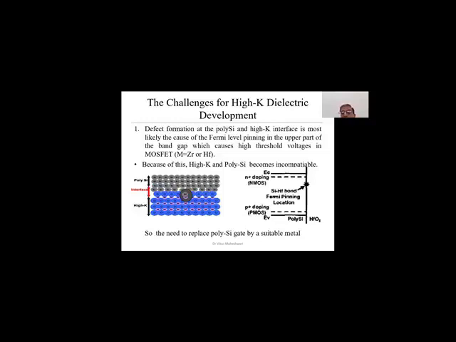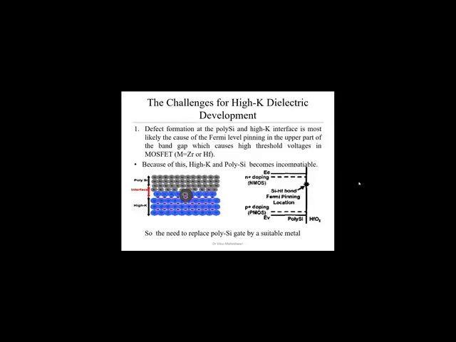So defect formation at the polysilicon and the high K interface is most likely the cause of Fermi level pinning in the upper part of the band gap, which causes high threshold voltage in the MOSFET. Here you can see in the structure, the high K material is a combination of the metal and oxide. Here metal is either zirconium or hafnium. So this hafnium oxide or zirconium oxide will create a structure deformation in the polysilicon.